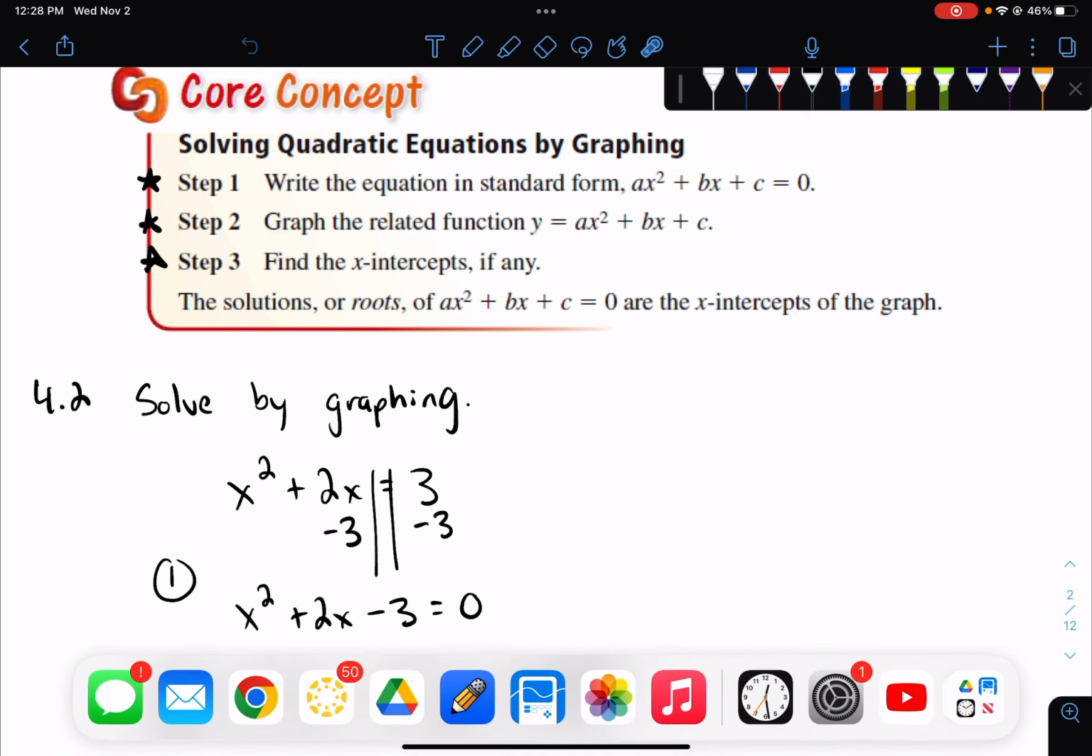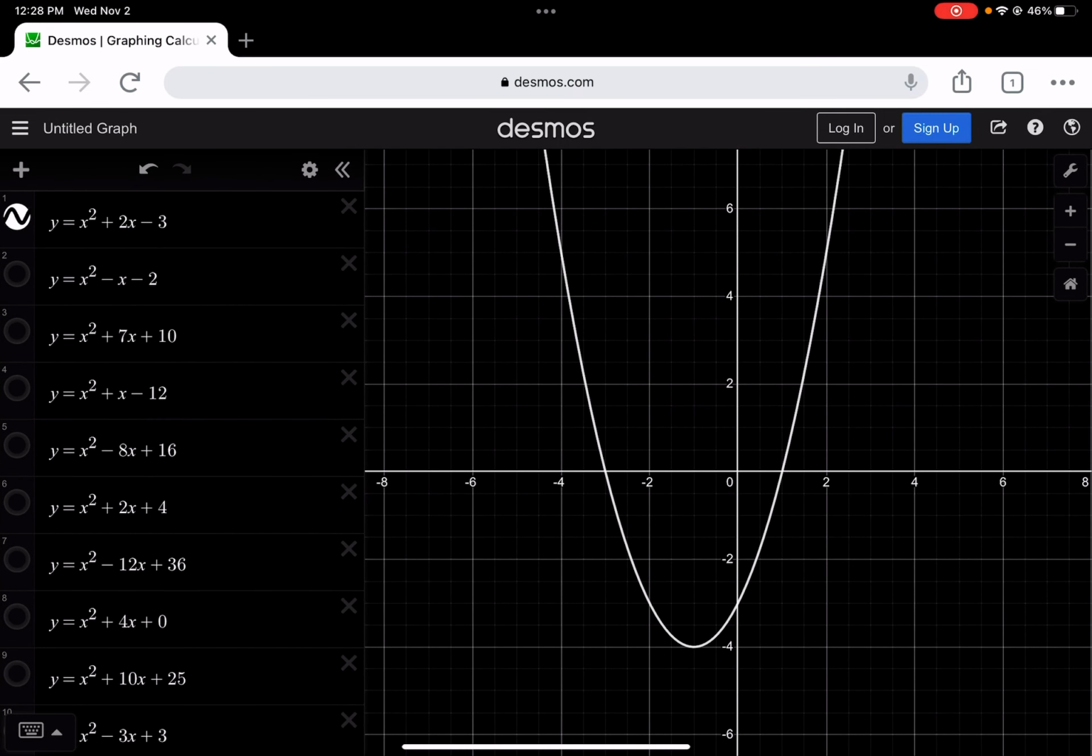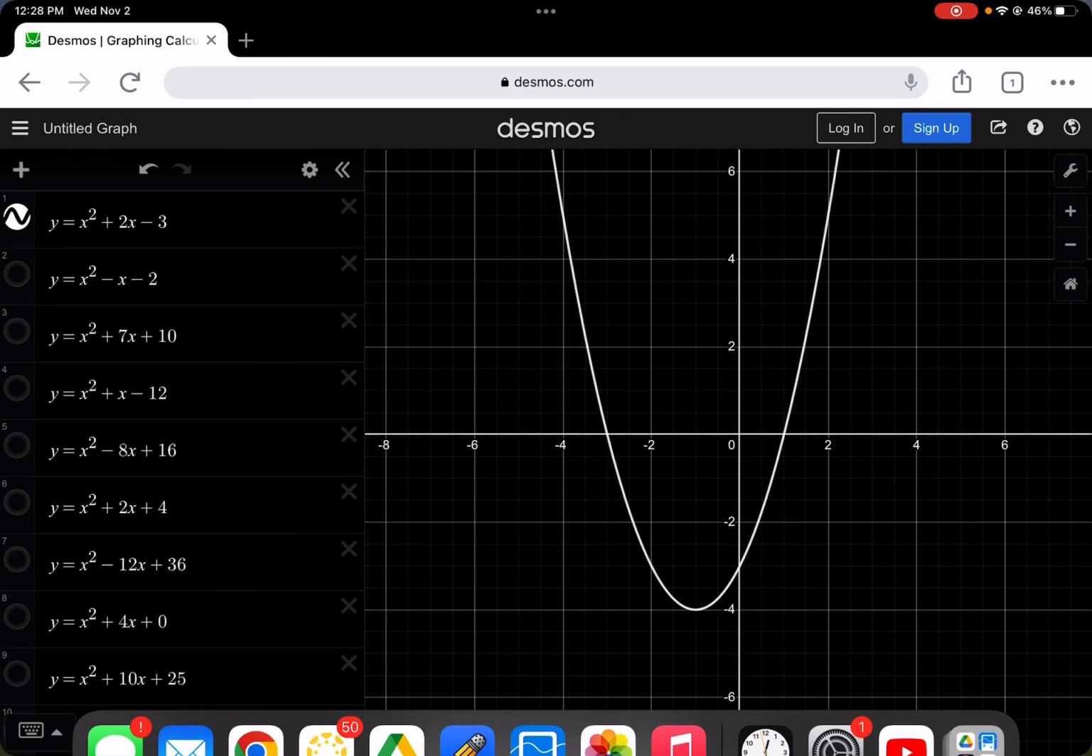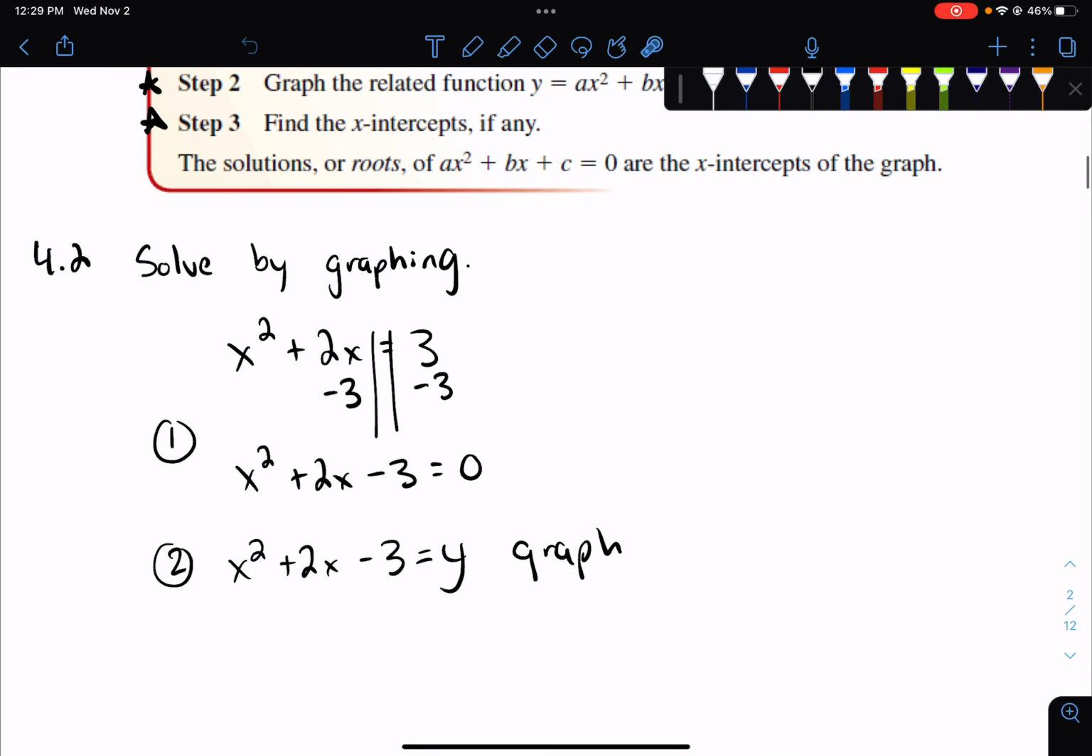So for step 3, I'm supposed to look at the graph, and I'm looking for where the graph crosses the x-axis. So it crosses right there, and Desmos is awesome because it puts a dot, and all I have to do is click on the dot, and it gives me the answer. So it crosses the x-axis at -3, 0, and at 1, 0. So my answers are going to be x equals -3, and it crossed at x equals 1. It crossed in 2 different places, and those 2 spots are my answer, all right?